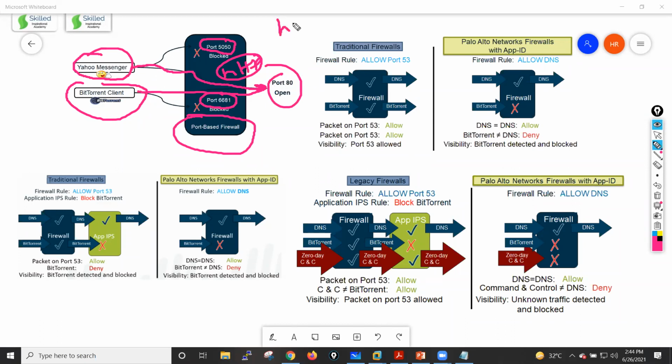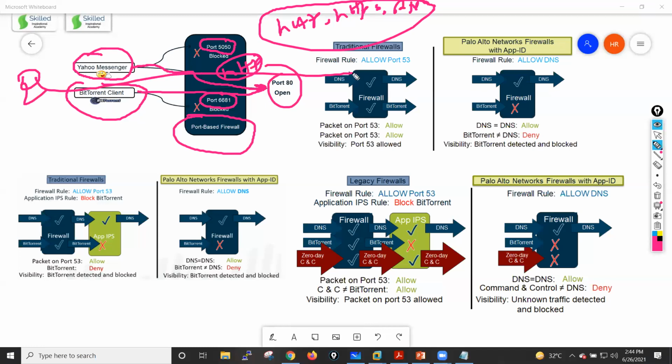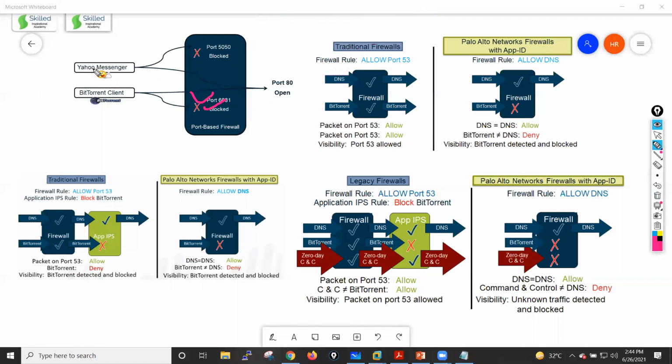because we have to allow this HTTP traffic, HTTPS traffic, DNS traffic from our firewall, because I also want my actual users to be able to communicate with the internet. That's why we will have these allow rules, right? But these are a few applications that can change their ports and all. They will run some kind of port scans on the firewall, and they just try to use these kinds of ports, guys.